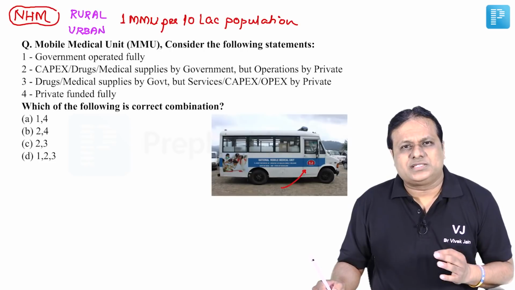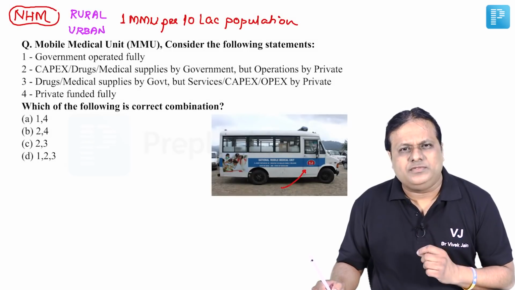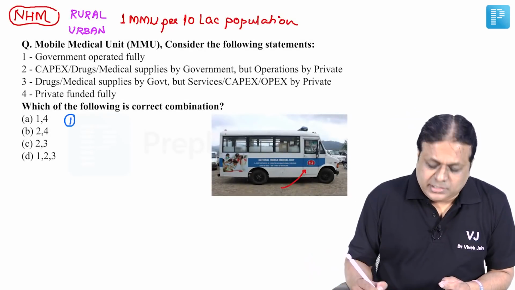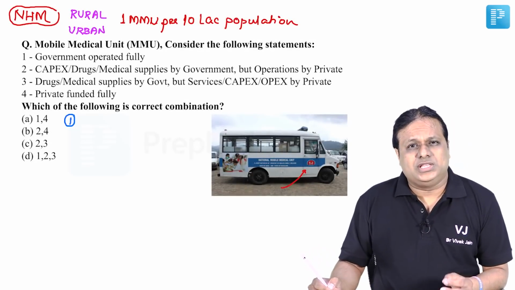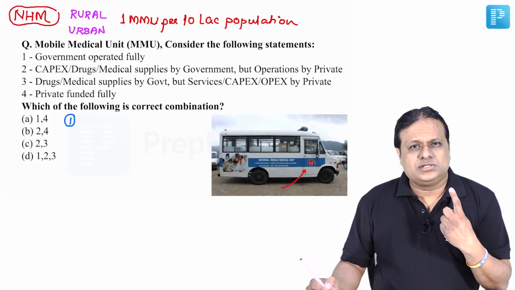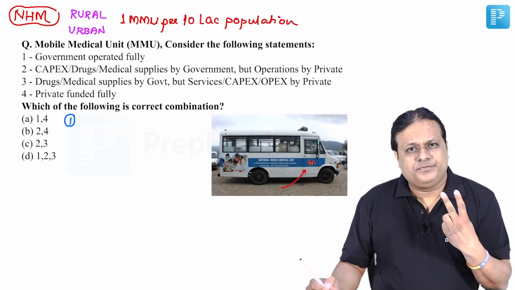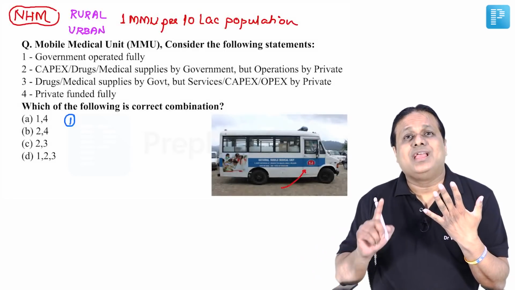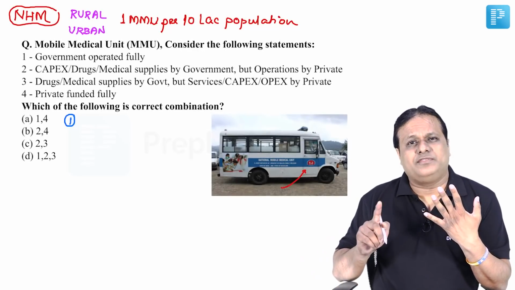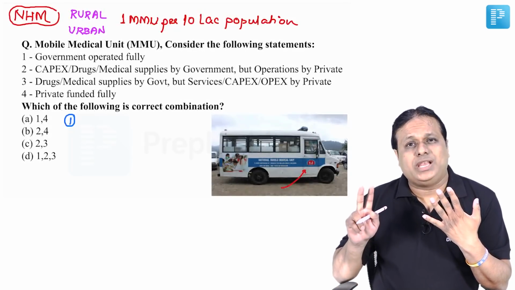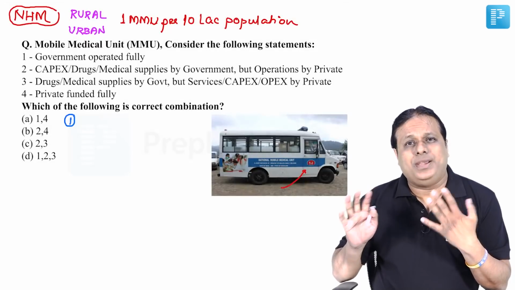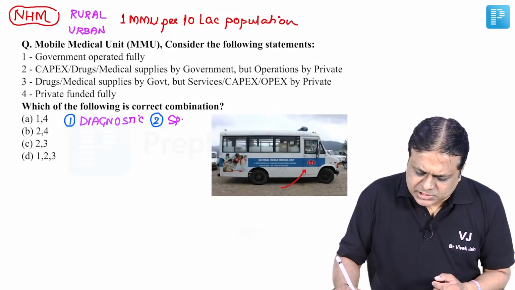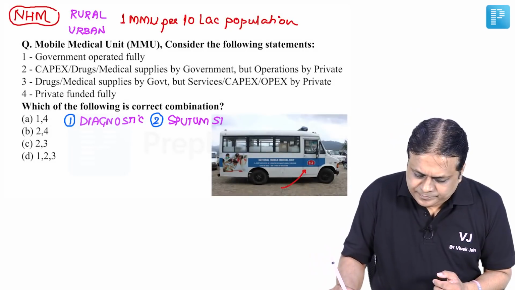Now, what are the healthcare services envisaged or provision to be delivered through these mobile medical units? Number 1 is diagnostic services. So, this will include glucose, urine routine microscopy, pregnancy testing, hemoglobin estimation, weight estimation, height estimation, even if there is possibility, visual acuity testing and rapid diagnostic kit. Beside diagnostic services, sputum smear collection.